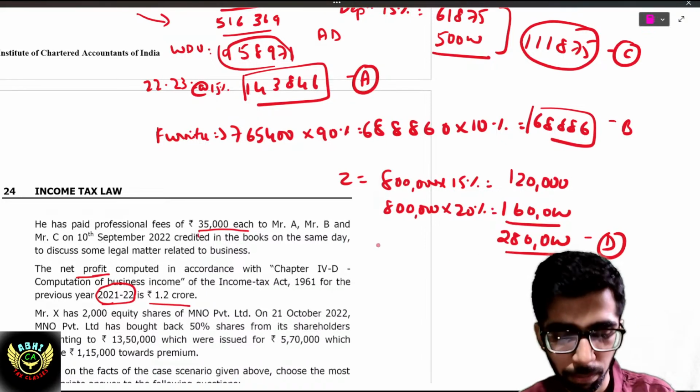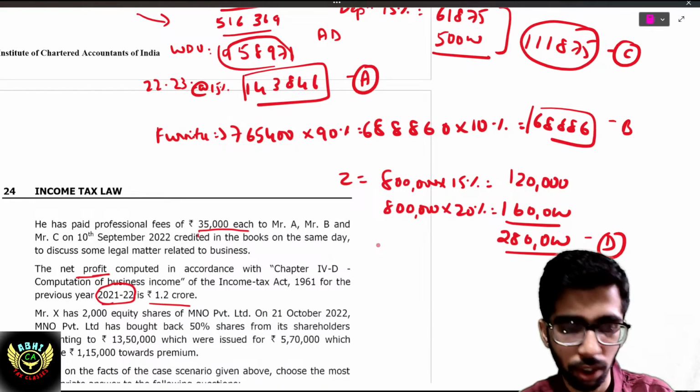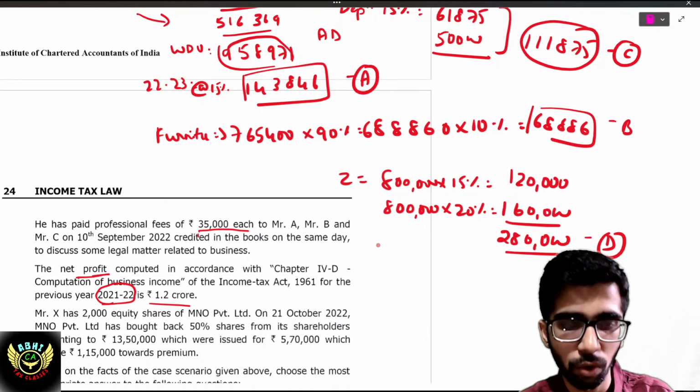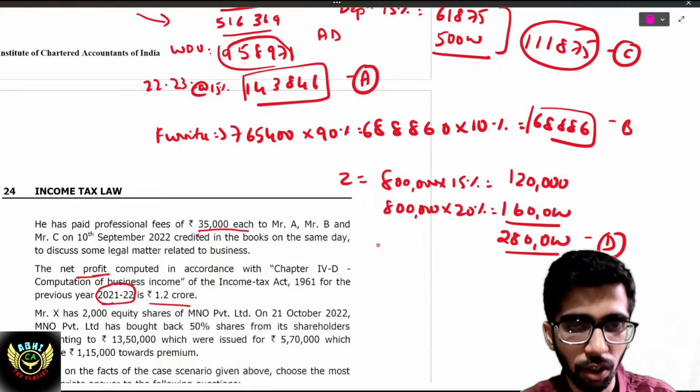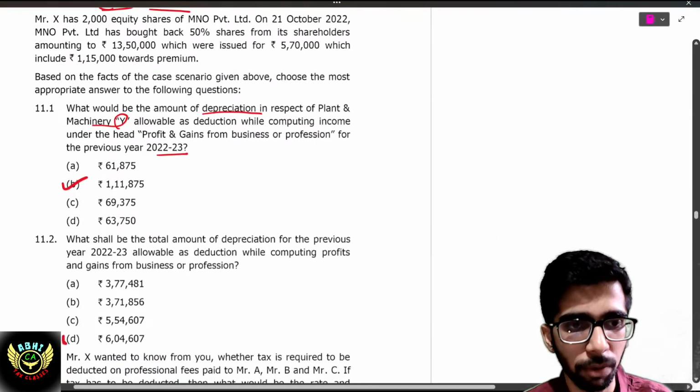Next, A plus B plus C plus D: 143,846 plus 68,886 plus 111,875 plus 2,80,000 is 604,607. 604,607 will be the answer.